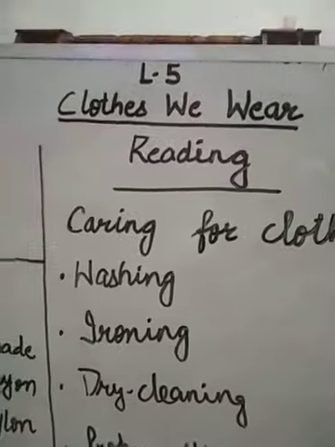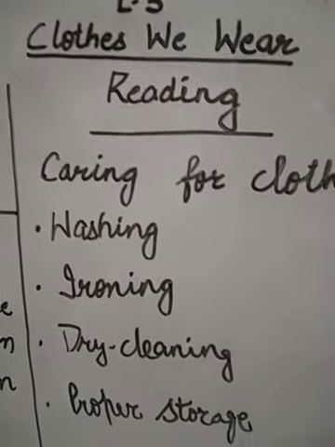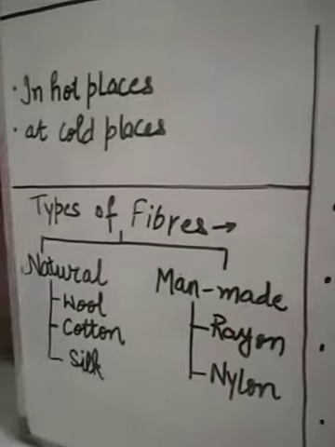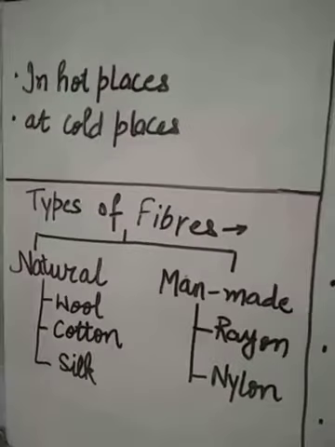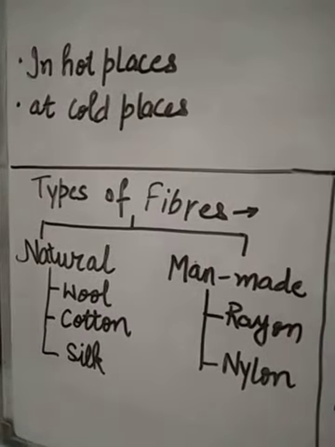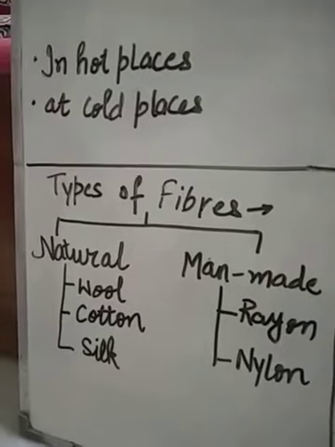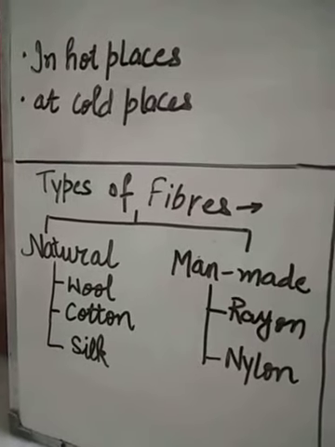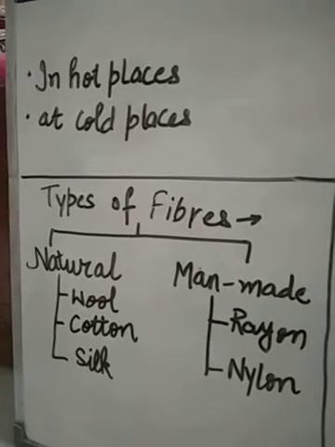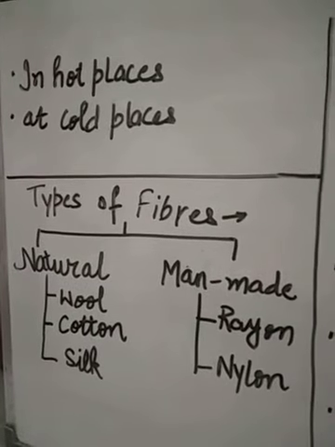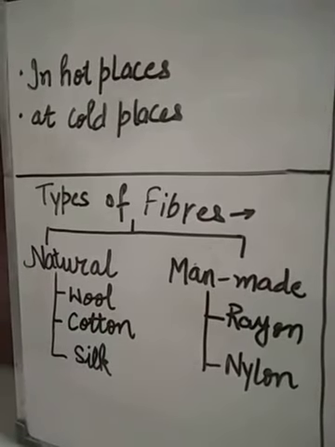In what places which type of clothes we wear, and we all know in what places we wear cotton clothes. And at cold places we wear woolen clothes. Then in this chapter, types of fibers are there. First I will read about hot places and cold places. So look at your book carefully.